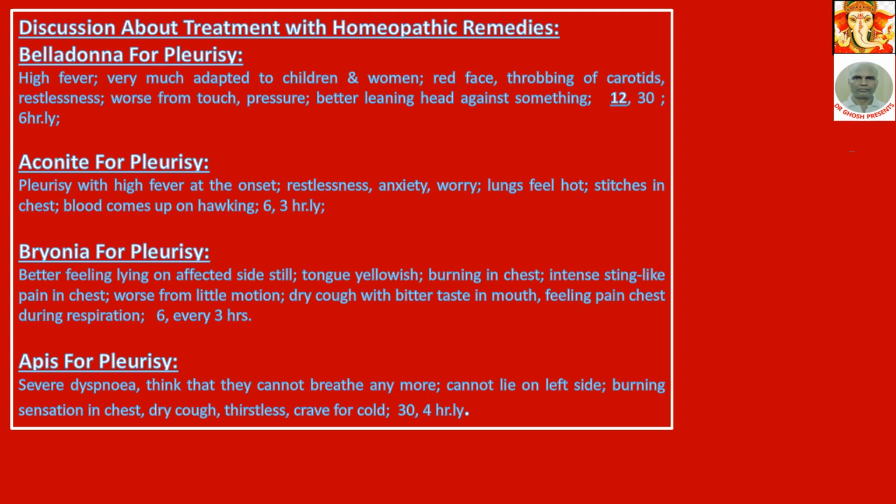Give bryonia 6 every 3 hours. Apis for pleurisy. Severe dyspnea. They think that they cannot breathe anymore. Cannot lie on left side. Burning sensation in chest. Dry cough. Thirstless. Apis patient is always thirstless. Craving for cold. Use Apis 30, 4 hourly.